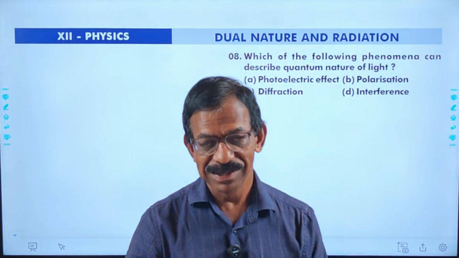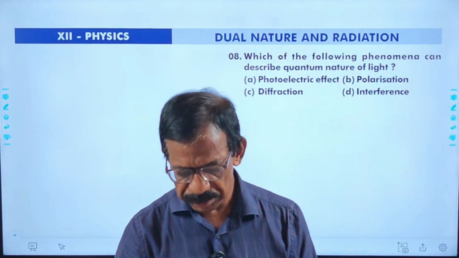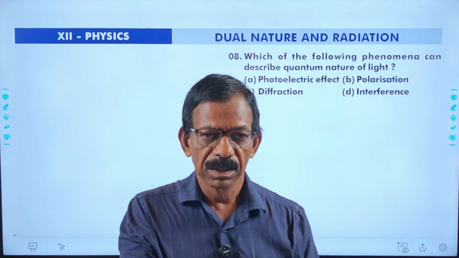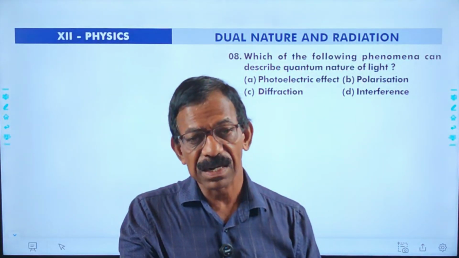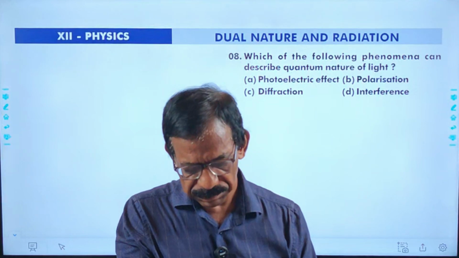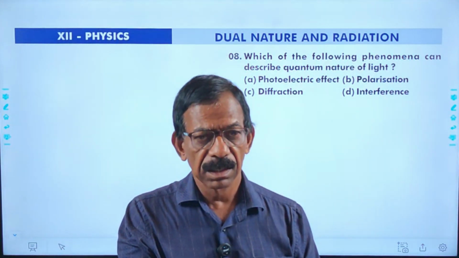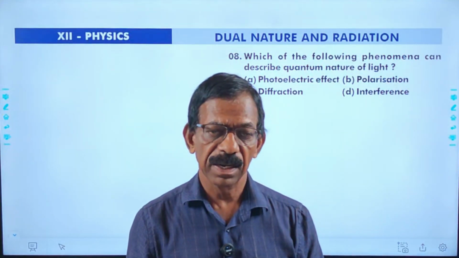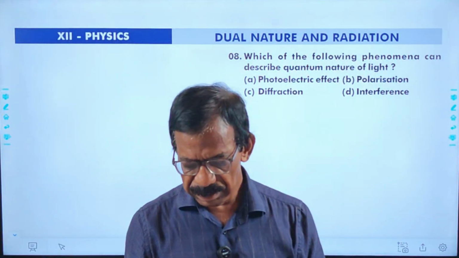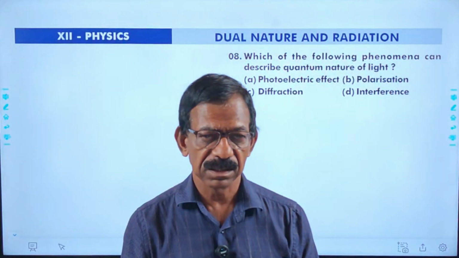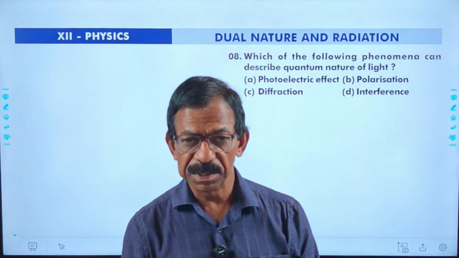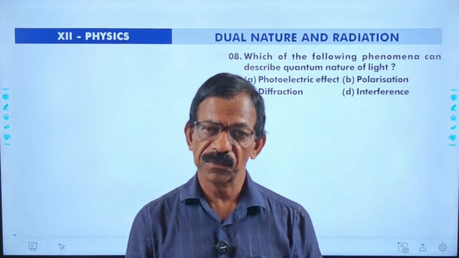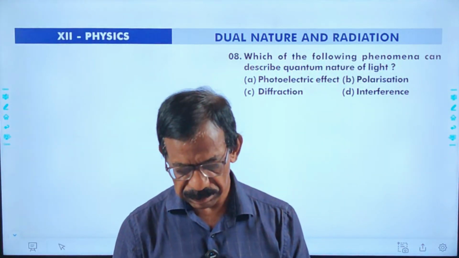Now there is question number 8. Which of the following phenomena can describe the quantum nature of light? Light is having two natures, namely particle nature and wave nature. The wave nature of light can explain properties of light like polarization, diffraction, interference, etc. By using Huygens principle, we may even explain reflection and refraction based on wave theory.